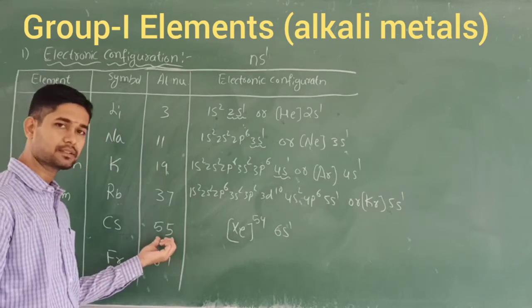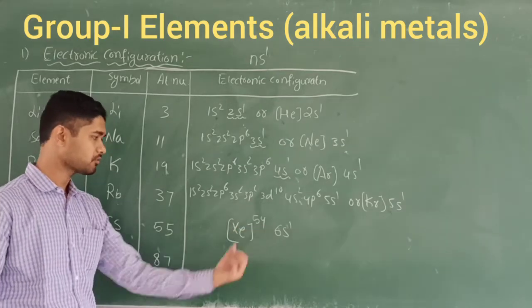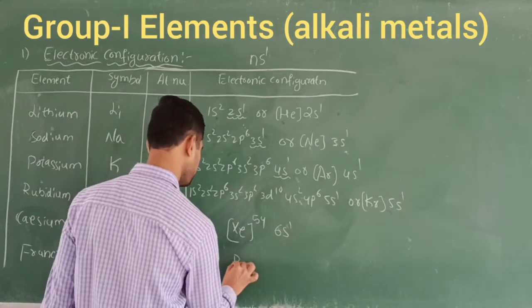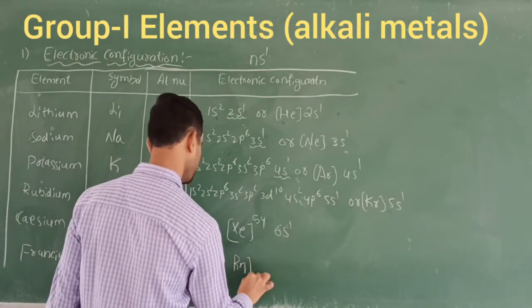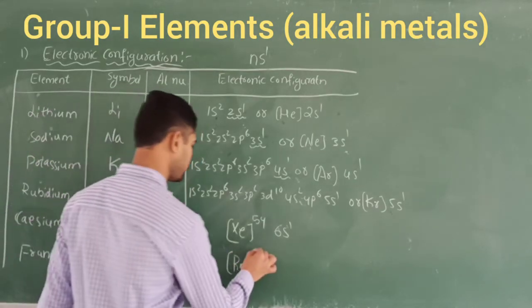Now I am going to add the 32. 32 is also a magic number. So instead of writing all the electron configuration once again, its nearest noble gas is radon. Radon is the nearest noble gas for francium, and it has the atomic number